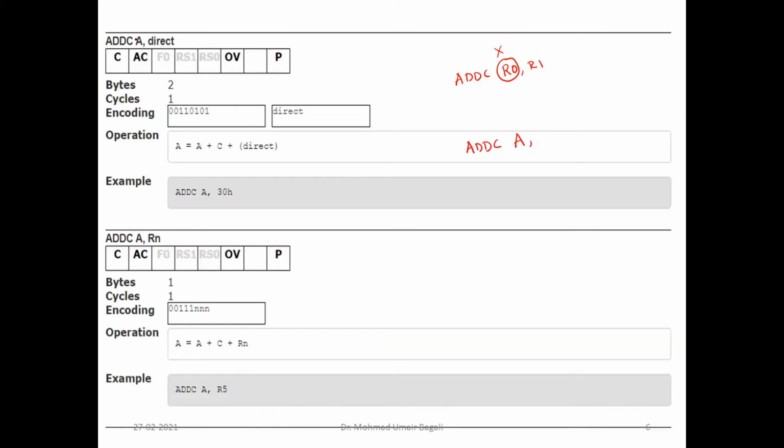So see the syntax for every instruction in add and add carry. The destination operand is always the accumulator, and the addressing modes are differentiated only based on the type of operand 2. If operand 2 is a register, it is register addressing mode. If operand 2 is of type direct memory, then it is direct memory addressing mode. Like that, it makes the different variants of the add instruction.